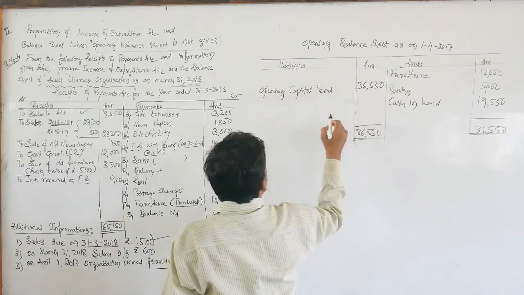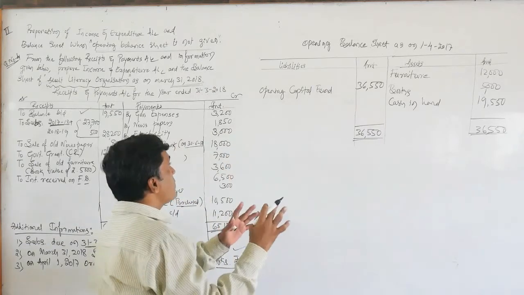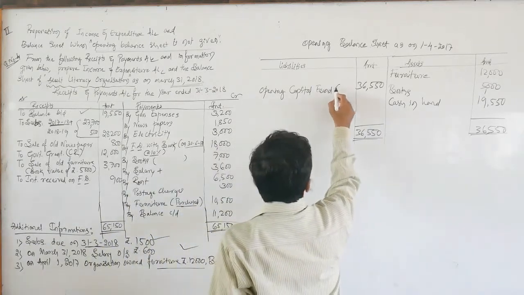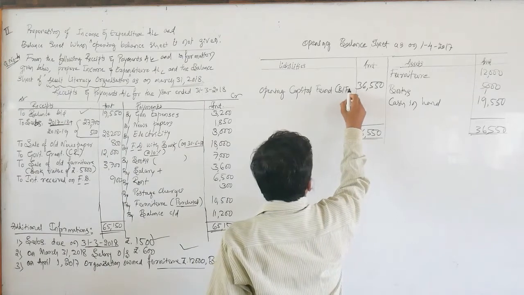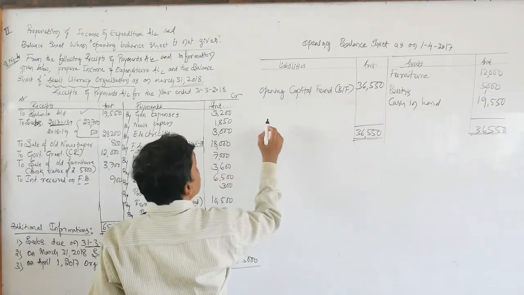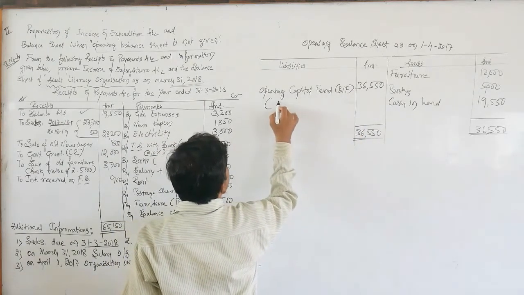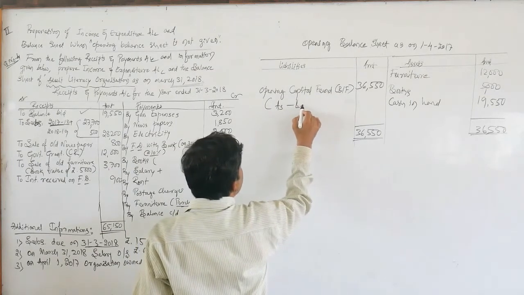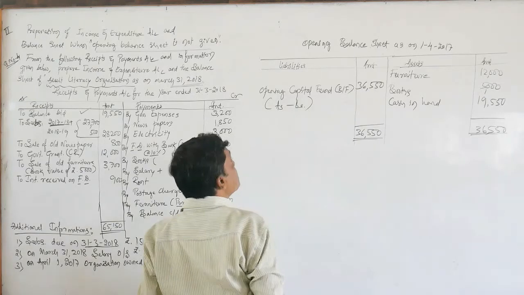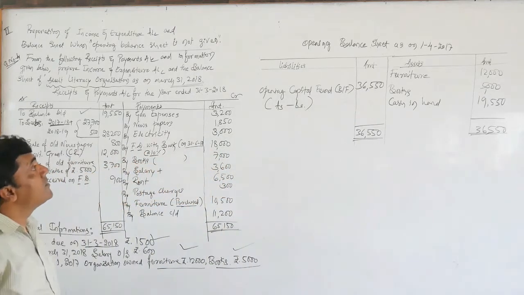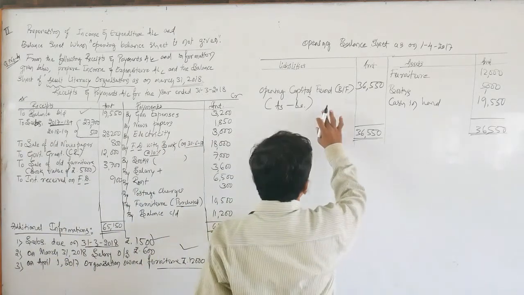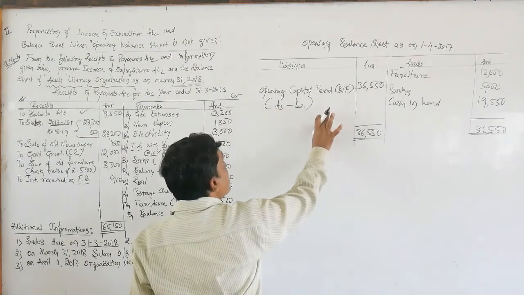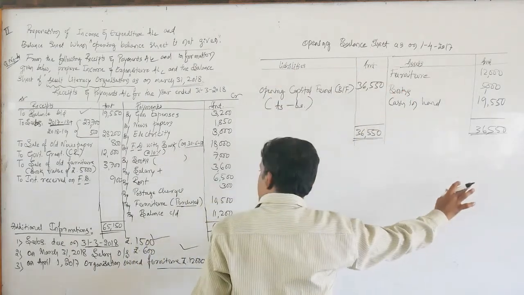It is very important while preparing the closing balance sheet. So here we need to write the balance sheet figure. Even you can write like this: assets minus liabilities. So now we have ascertained the opening capital fund by preparing the opening balance sheet.